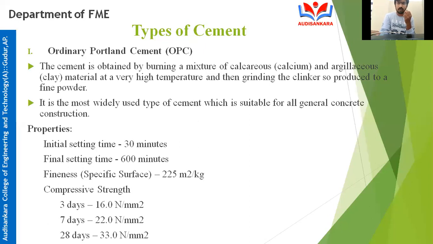At that time you have to mark the result. For normal ordinary Portland cement, for 3 days, how much strength should you get? 16 Newton per mm square. If you went to a cement shop and brought a cement bag and tested it, at 3 days it should give 16 Newton per mm square. After 7 days, take 3 specimens from water and test them in the laboratory. How much strength should you get? 22 Newton per mm square. After 28 days, the remaining 3 specimens you have to take out and test in the laboratory.